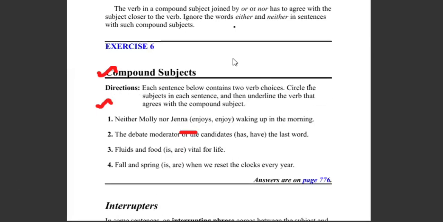Now your turn, write out the answers in your notebook. Already finished, sir.